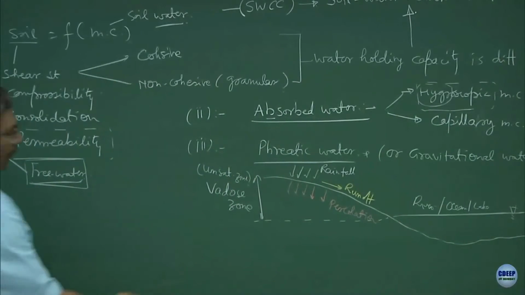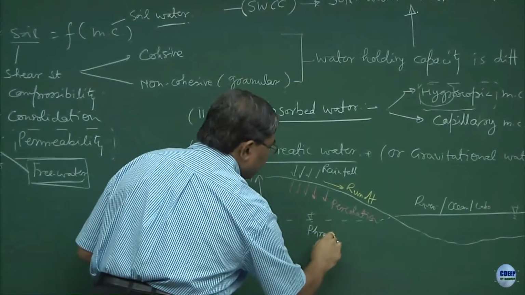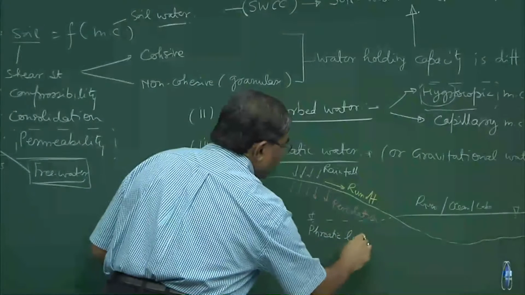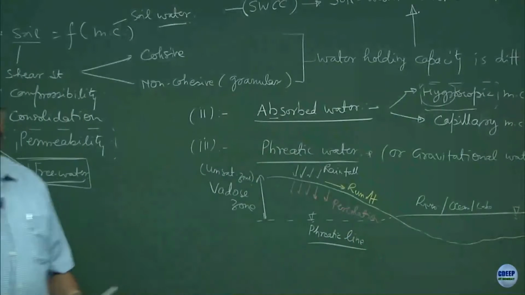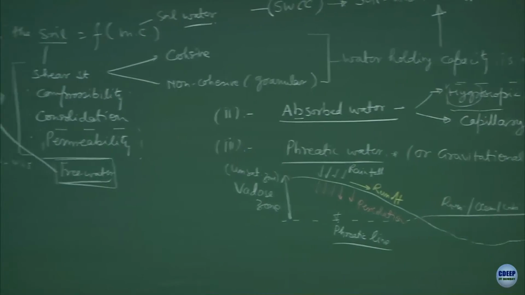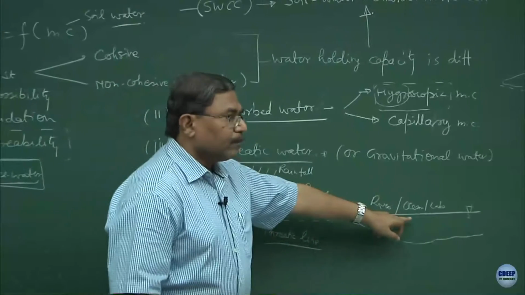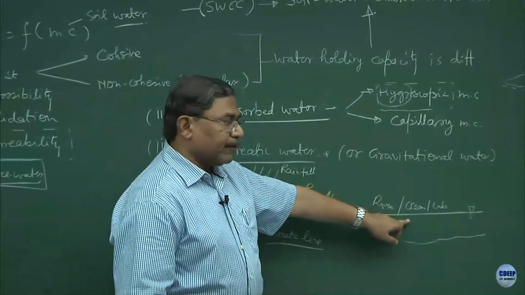However, this line is known as the phreatic line. I hope now you can understand the meaning of the word phreatic. Some of you could locate it, exactly. So, what I have done intentionally, I have matched this line with the free water surface.